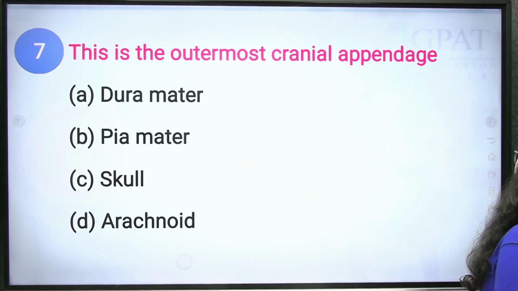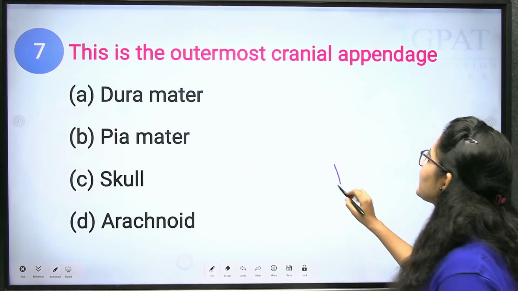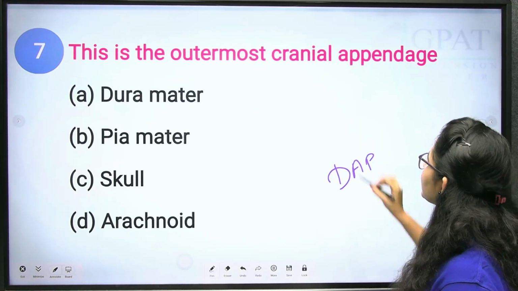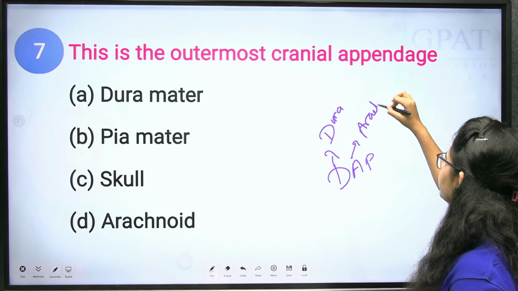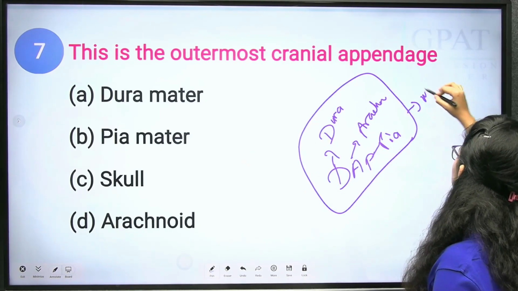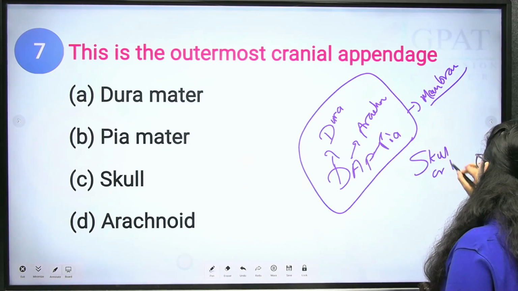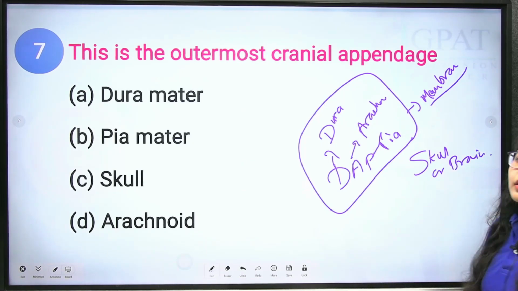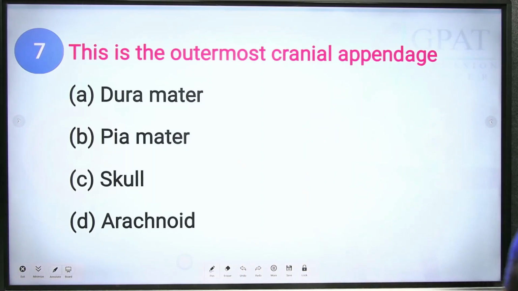As you know, the cranial bones have an outer covering. For that you can remember DAP. What is DAP? Dura mater, arachnoid mater, and pia mater. These three are the membranes which surround your brain. These are the three layers which protect your brain. Clear? To give protection and support to your brain.